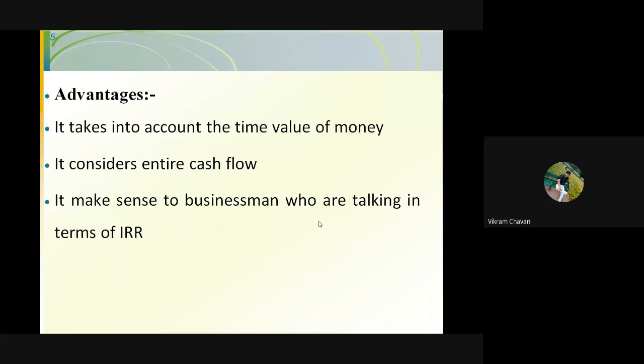Write down the advantages. Account for the time value of money. Consider the entire cash flow, and it makes sense to businessmen who are talking in terms of IRR. Everyone, please note down the points, okay?